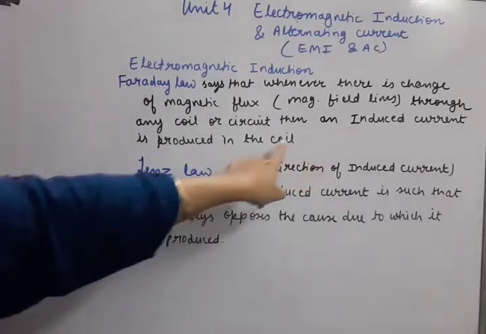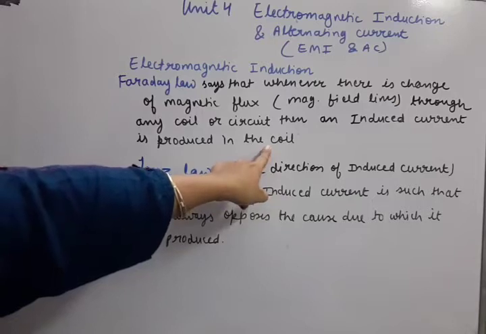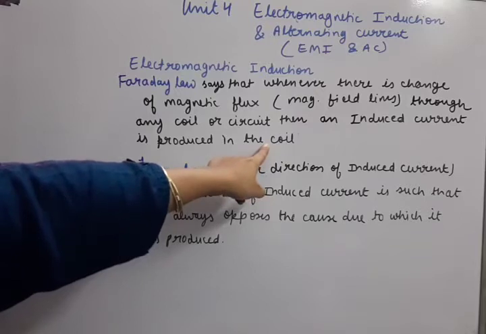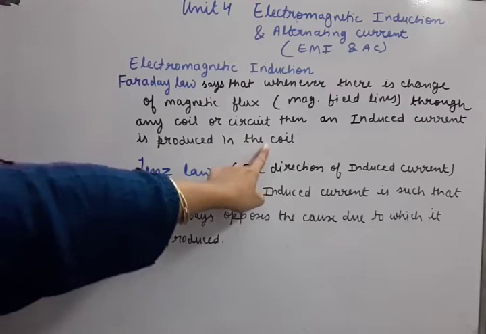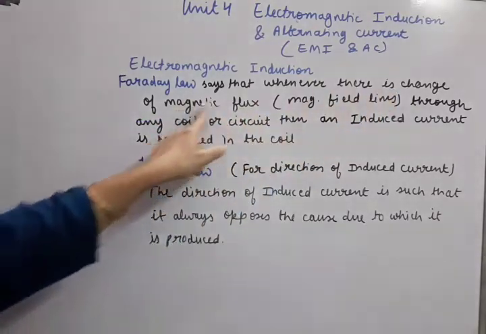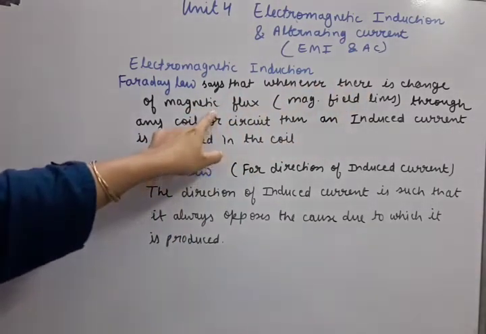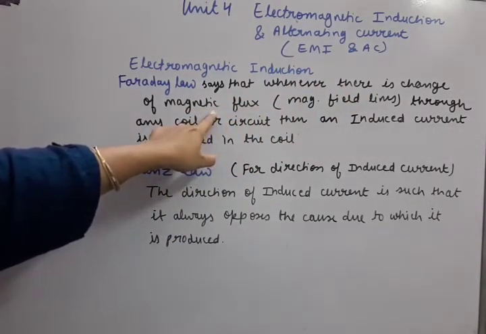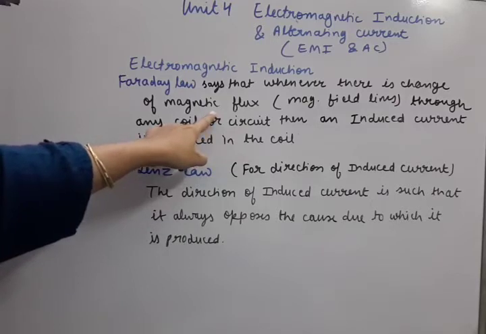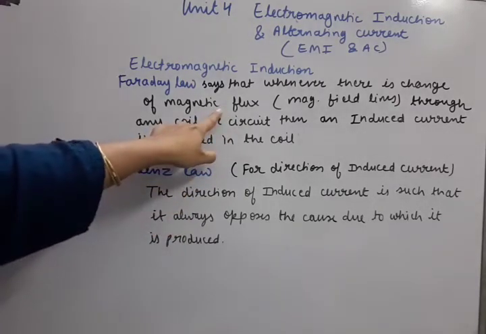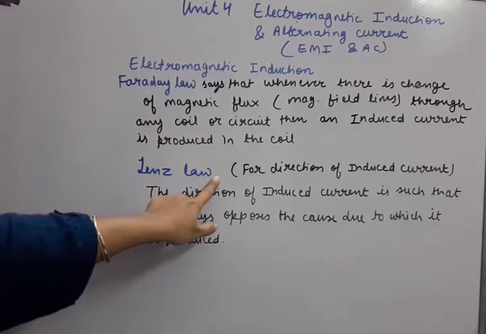So induced current is going to be produced in any circuit or coil without the presence of the battery. But when will it be produced? You have to notice the cause. The cause is the change of magnetic flux. So this point is very important. There should be change of magnetic flux through the coil. Now we are going to understand all this logic with the help of some circuit diagrams in the next sheet. Firstly, let us see the statement of Lenz law.